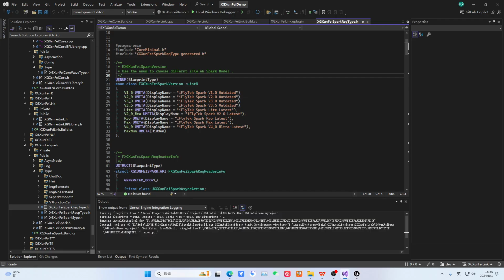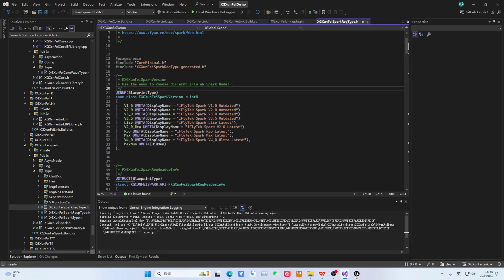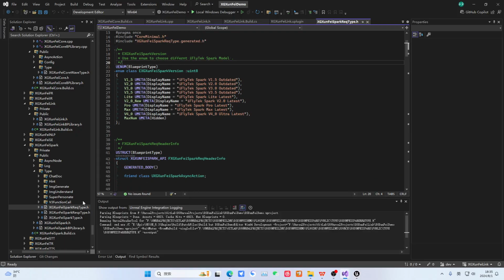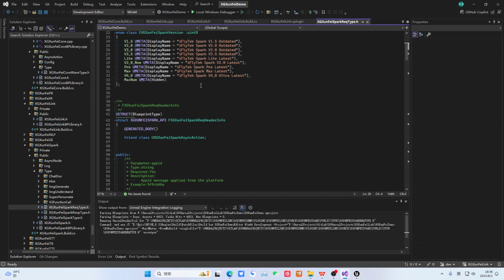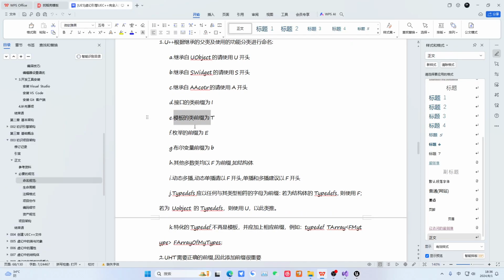this file name and what it contains is that one file can contain multiple classes defined in UE5. The file name and the class name actually do not correspond one-to-one, but we recommend that they should correspond. That is, one file mainly describes a core function, and there must be a core class, and then other things like enums and structs might be auxiliary to this core class. It is generally recommended to do it this way.